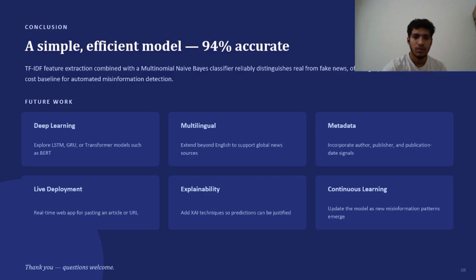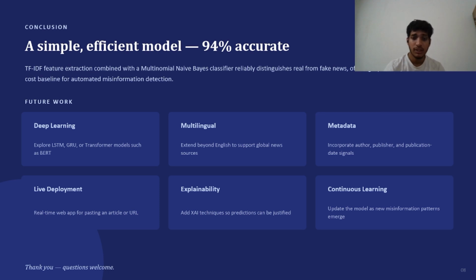Okay, now conclusion and future work. To conclude, this project successfully demonstrates that machine learning can effectively detect fake news using textual content. By combining TF-IDF feature extraction with the multinomial naive Bayes classifier, the model achieved an overall accuracy of 94%, making it both efficient and practical for fake news classification.